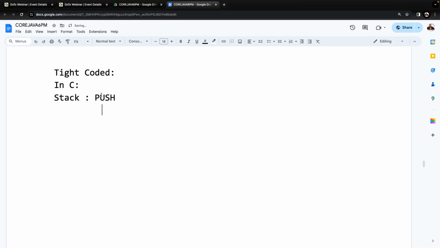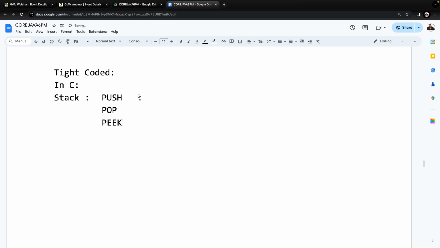Next, after this push operation, I want to retrieve and remove an element. What operation is that? Pop operation. And if I just want to know what the top element is, that operation is peek. Sir, got it or not? Do you understand?